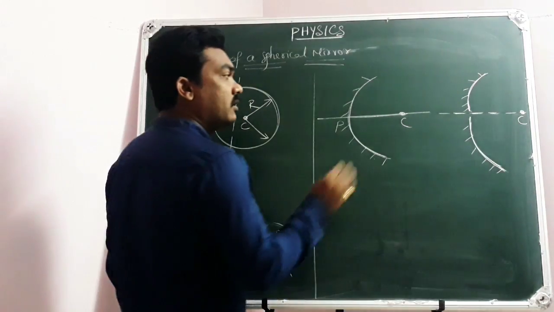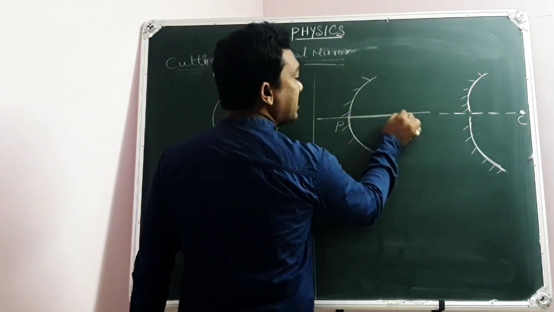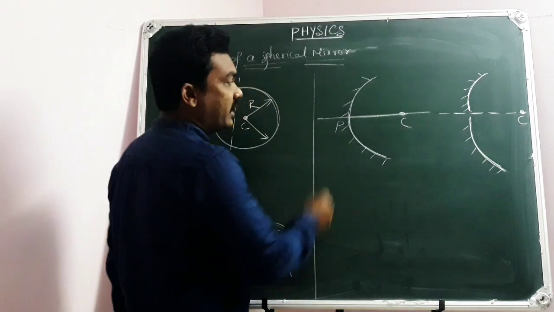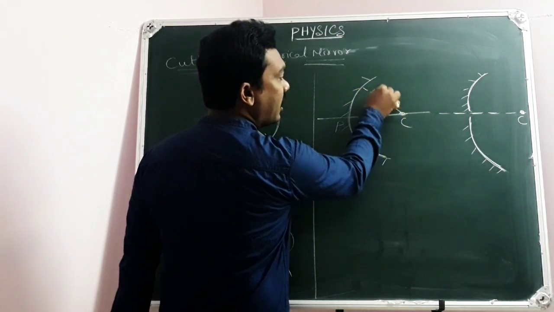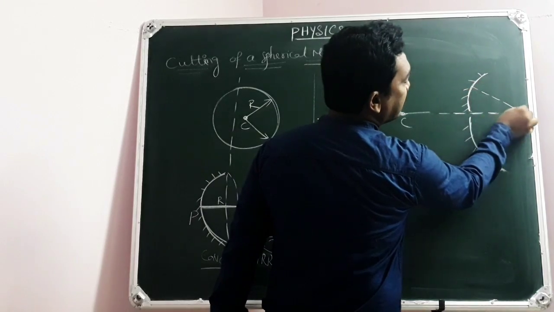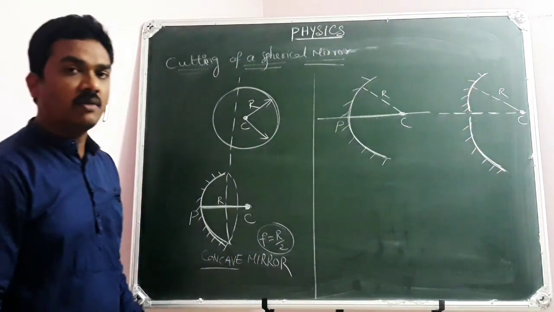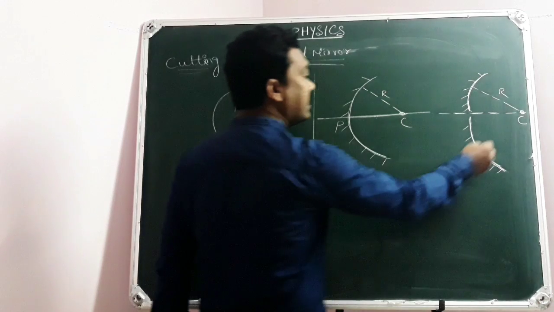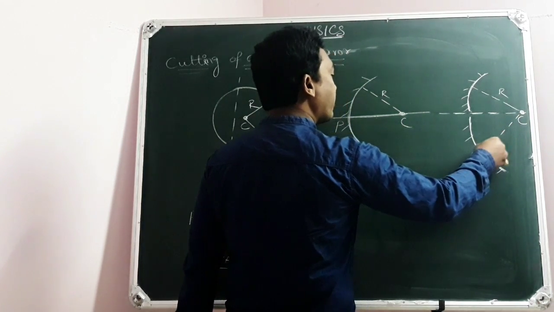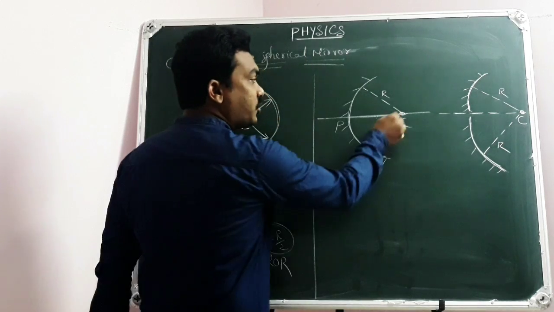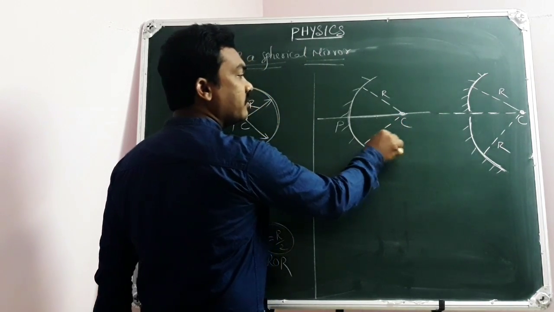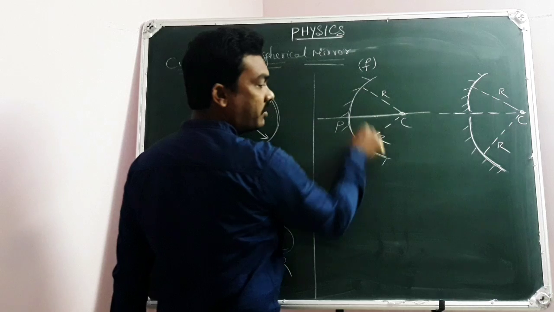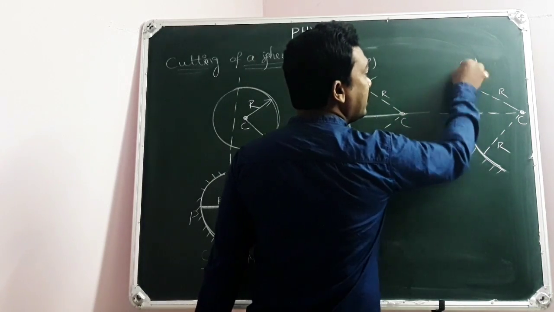For example, here this center of curvature is at a distance x units from the pole, and still the center of curvature will be at the same distance. Here it is the radius of curvature r, and here also the radius of curvature remains r. I told you, the line joining the center of curvature to the curved surface at any point we call the radius of curvature. That radius of curvature remains the same. So whenever the radius of curvature remains the same, the focal length of the original spherical mirror is the same as the focal length of each piece.